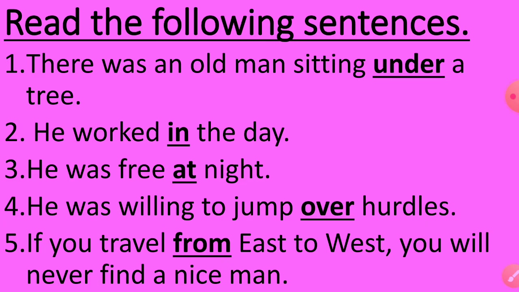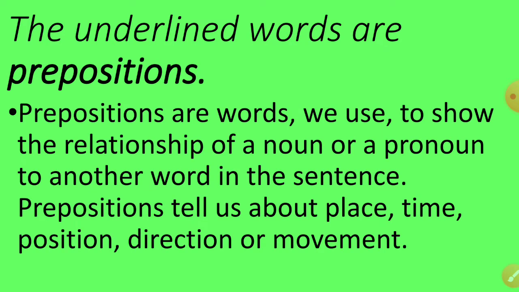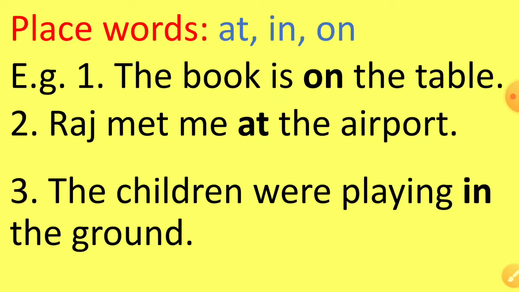So, we can say a preposition is a word which shows the relationship of a noun or a pronoun to another word in the sentence. And they tell us about place, time, position, direction, or movement. Now, how these words are used differently, that we will see with the examples.